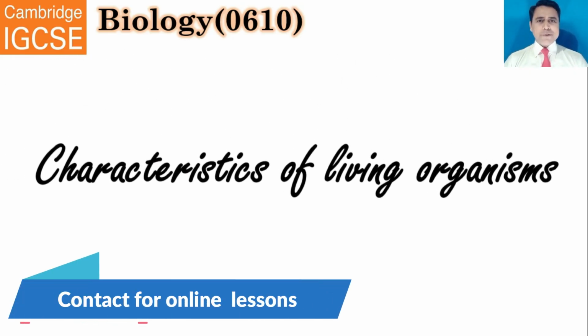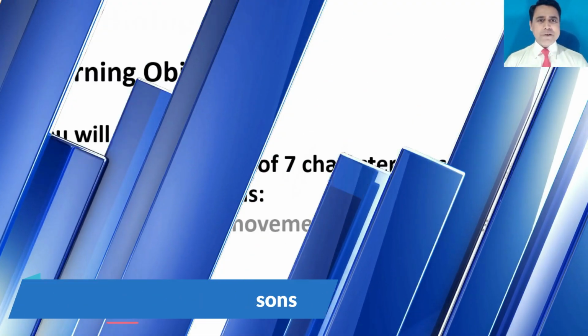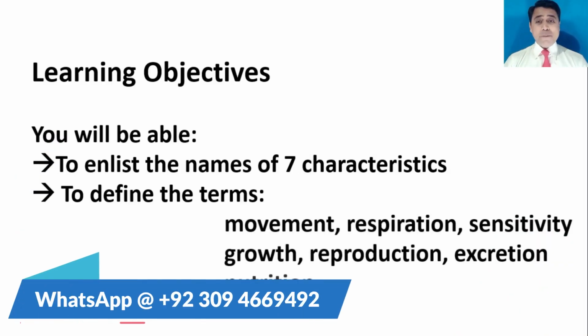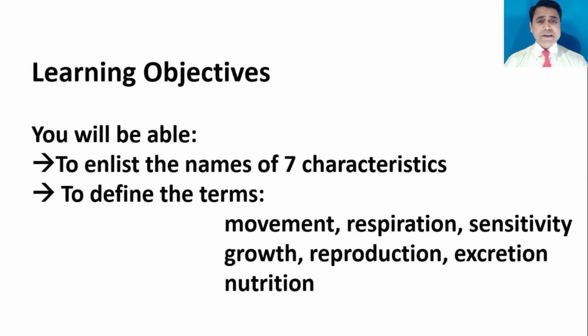Today we are going to discuss characteristics of living organisms. You will be able to list the names of the 7 characteristics and define the terms movement, respiration, sensitivity, growth, reproduction, excretion, nutrition.